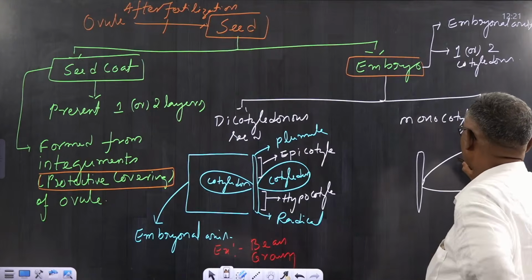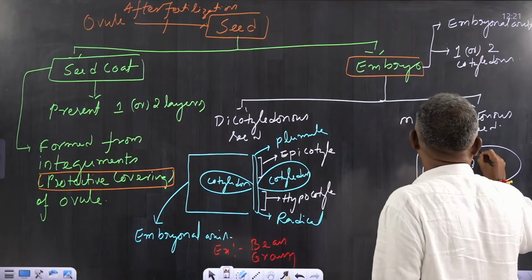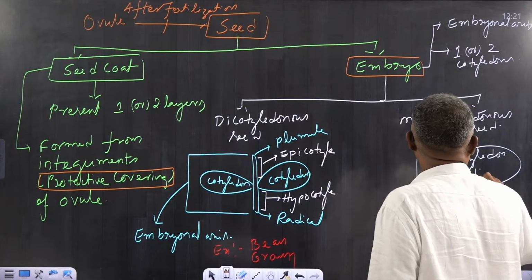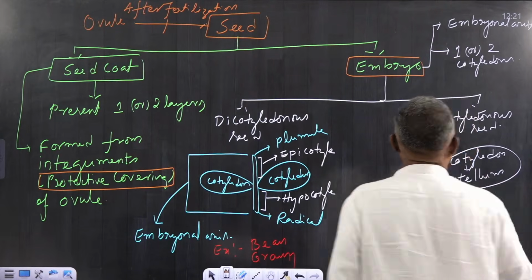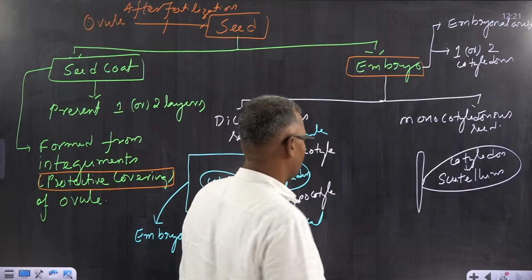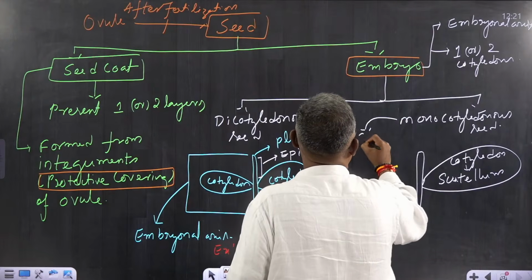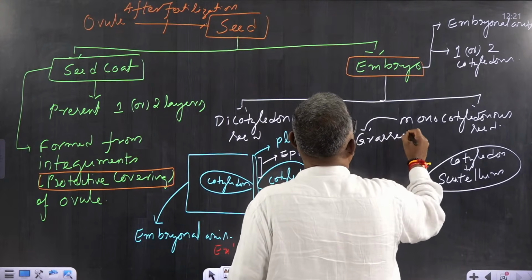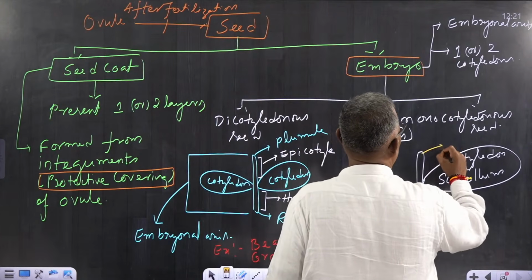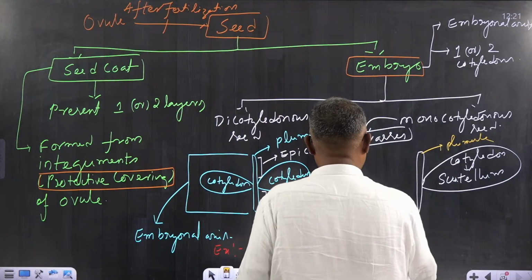In case of grasses, the single cotyledon is called scutellum. What is it called? Scutellum. It is a shield-like cotyledon. So what is scutellum? Shield-like cotyledon. I am giving this with respect to the grasses, including rice, wheat, etc. Now here it also has a plumule and it also has a radicle.